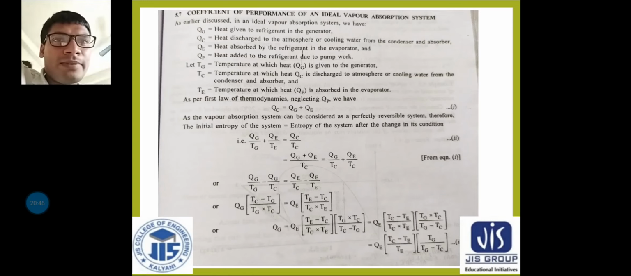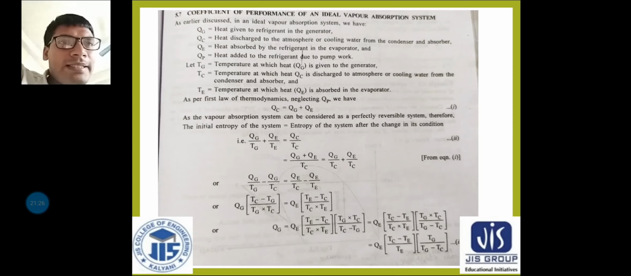Okay, so mathematically what we can write: QG by TG plus QE by TE is equal to QC by TC. Am I right? So this is the equation, which is derived from the concept of entropy, delta Q by T. So QG by TG plus QE by TE is equal to QC by TC. This is equation number 2, and by the help of this equation we will be finding out the COP.